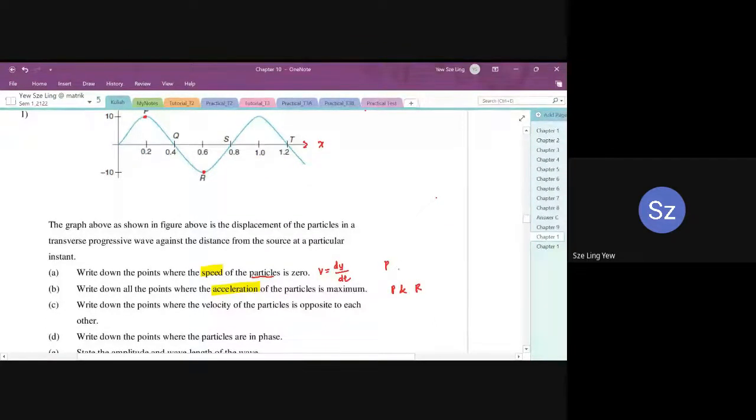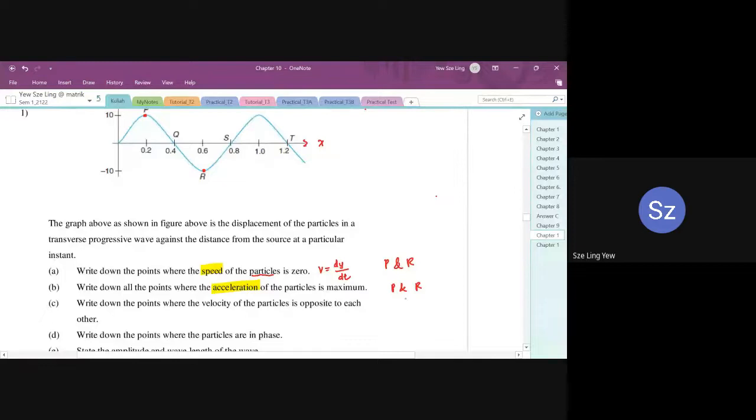So P and R tadi, because it has the maximum change. Try to imagine the velocity at the turning point and the velocity at the equilibrium position. The change is the largest, therefore the acceleration is maximum. Pertukaran V yang paling banyak akan bagi kamu acceleration yang maximum. Because you calculate a by looking at delta v, v final and v initial. V initial happens at your equilibrium position, and v final happens at your turning point. Therefore at the turning point, your acceleration is maximum.